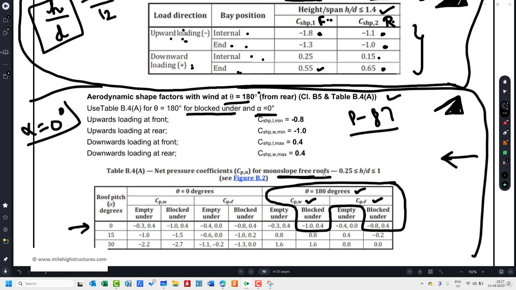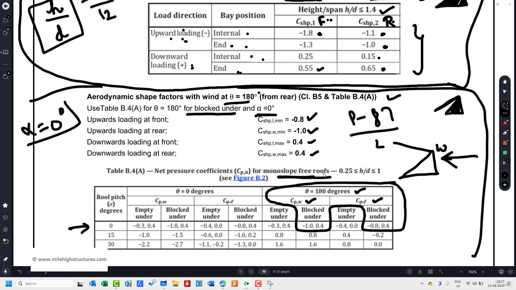So there are these 4 values that we do need to consider: -1 plus 0.4, -0.8 plus 0.4, -1 plus 0.4, and -0.8 plus 0.4. So windward and leeward, when wind is flowing from the backside, this is basically the windward phase and this is basically the leeward phase.